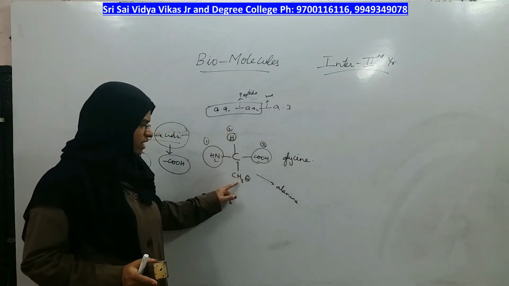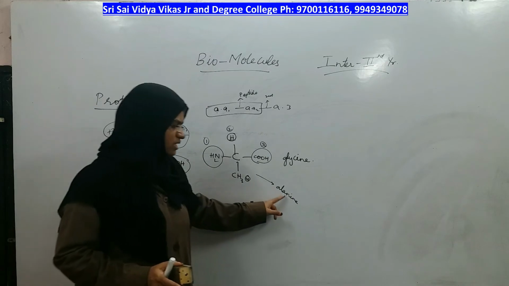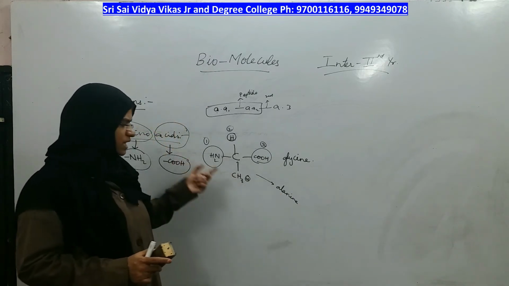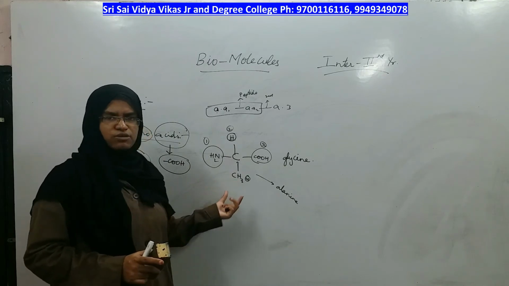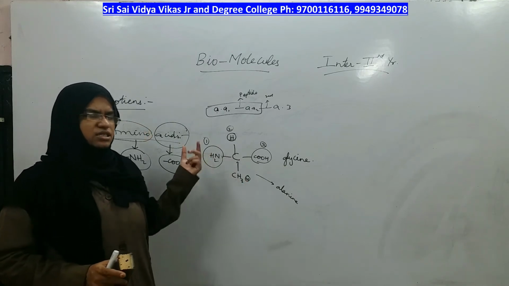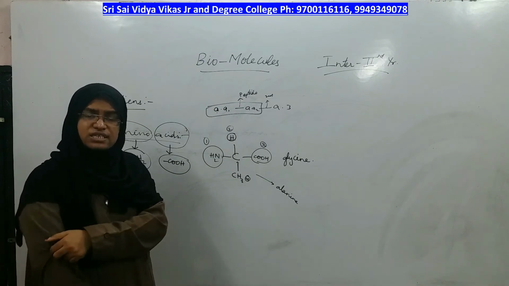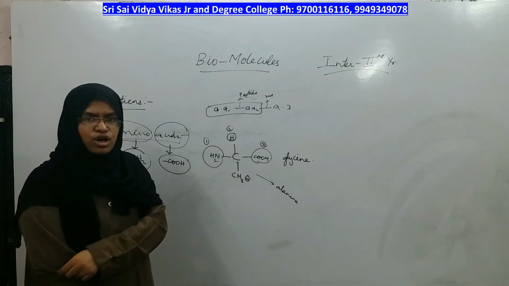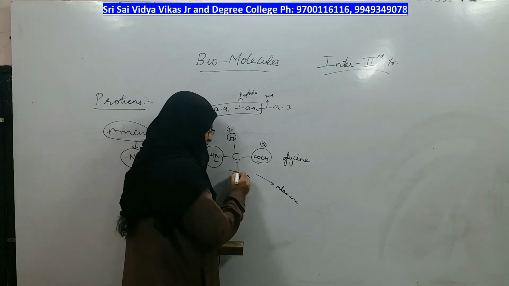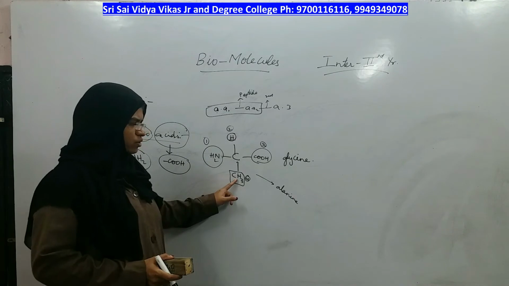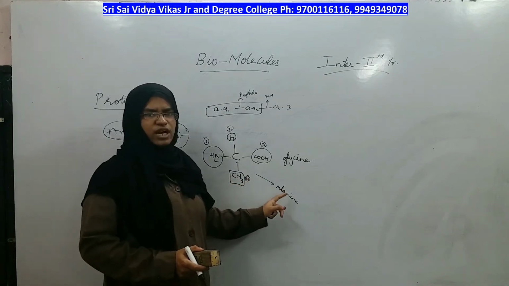If one of them is a methyl group, it is called alanine. In the next amino acid, if you replace hydrogen with an isobutyl group, it is leucine. If it is a secondary butyl group, it means isoleucine. All those amino acids are named because of the difference of this fourth group, right? Whatever group you take, that is the name of the amino acid.